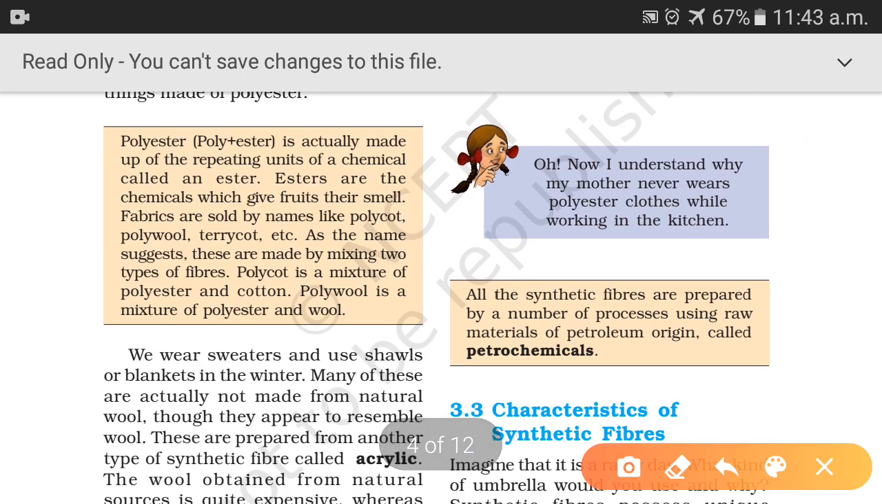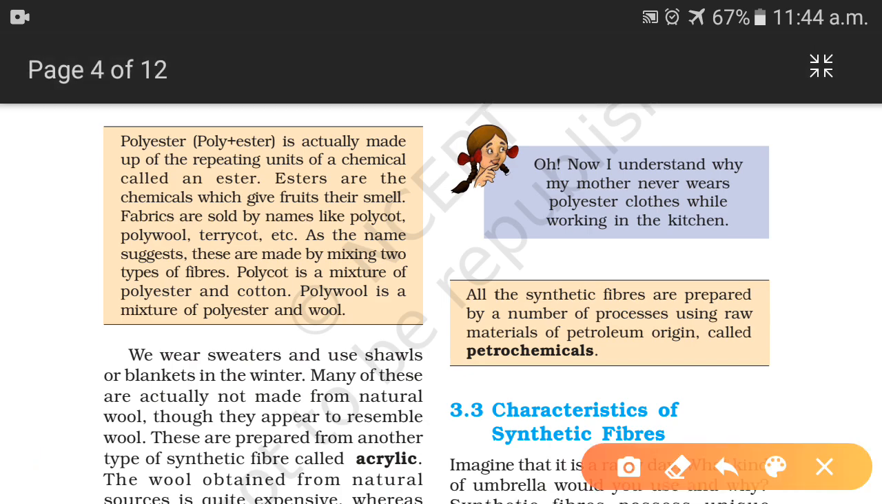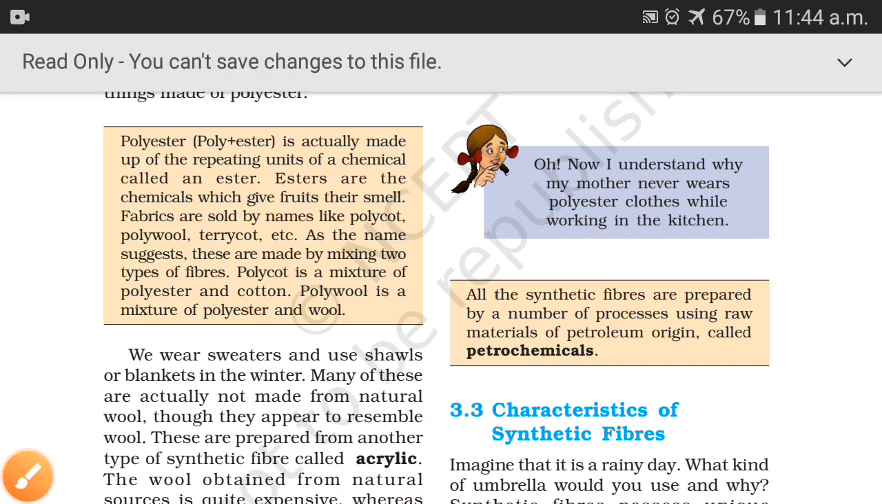Now see this term, beta, petrochemicals. What are petrochemicals? They are the raw materials used to synthesize synthetic fibers. All the synthetic fibers are prepared by a number of processes using raw materials of petroleum origin called petrochemicals, right? So once again we will just summarize what we learned today.